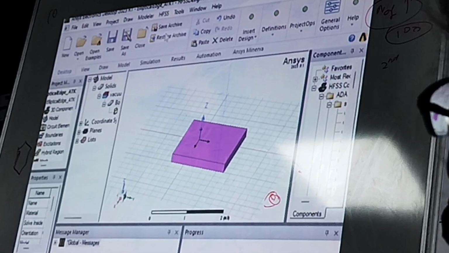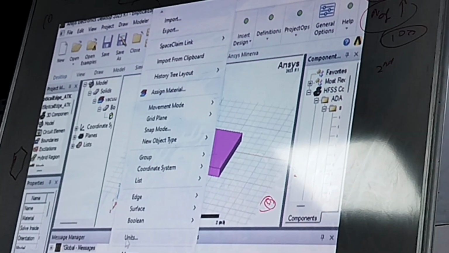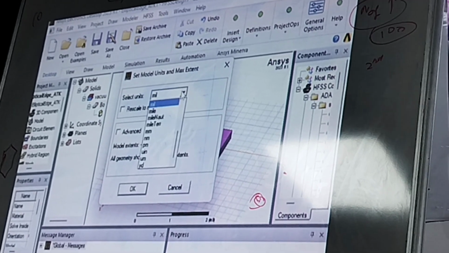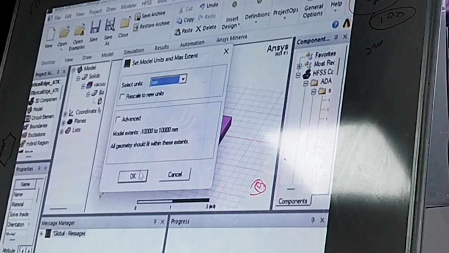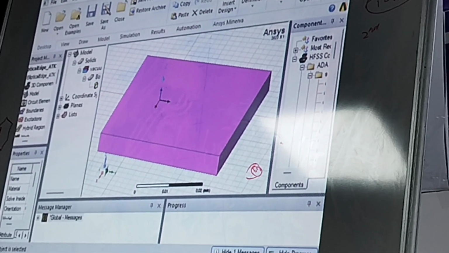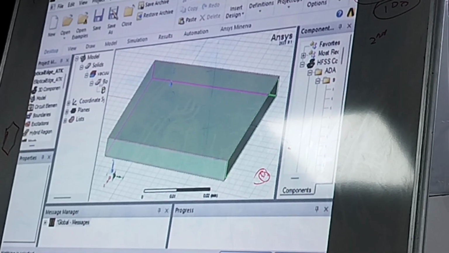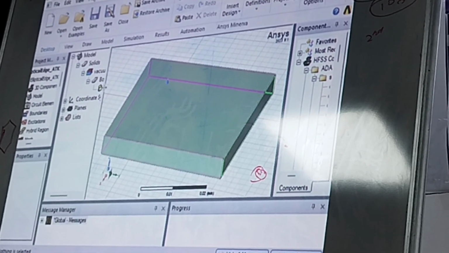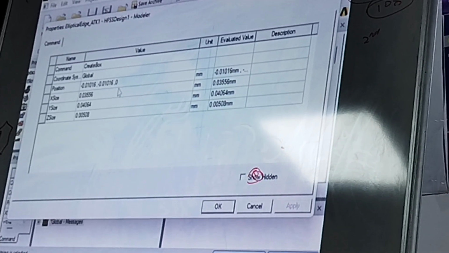I was using this particular model. We can just change the unit here. If we go to Modeler Units here, we can change the unit. Once it's set, it's done, right? Yeah, it will be the default unit. Now we need not give mm and all. Any kind of millimeter is not needed. The default unit will be millimeters here.